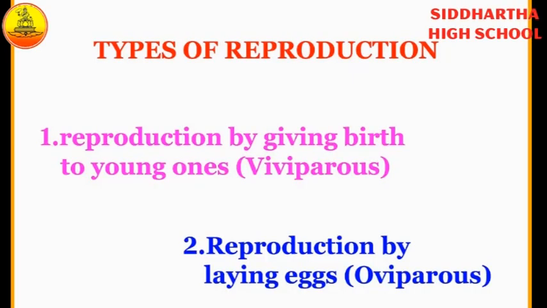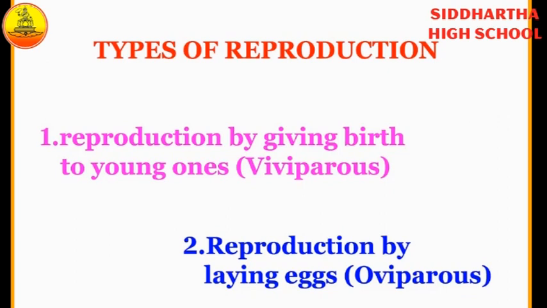Okay, next, types of reproduction. Animals can reproduce in the following two ways. One is reproduction by giving birth to young ones. This is called viviparous. The second one is reproduction by laying eggs. This is called oviparous.